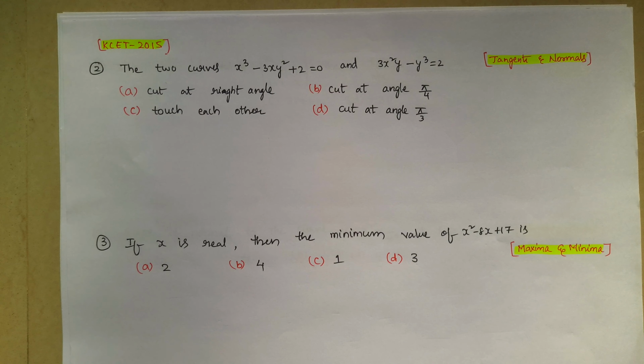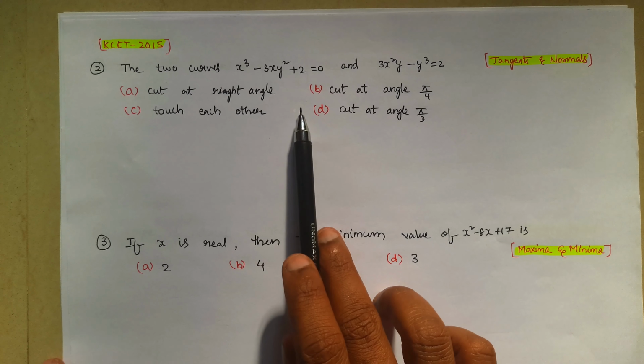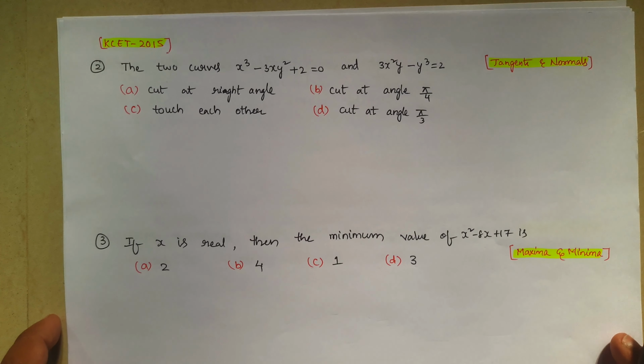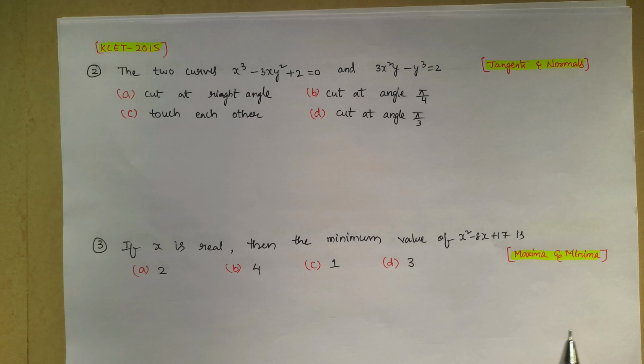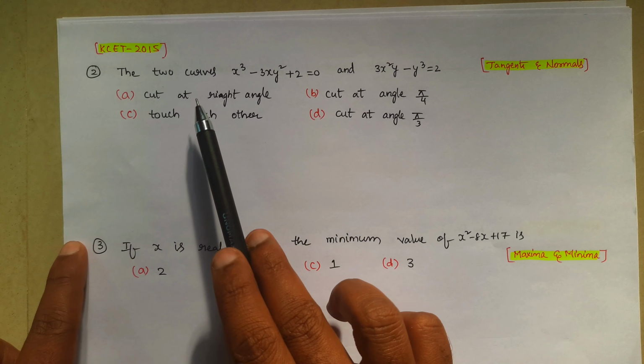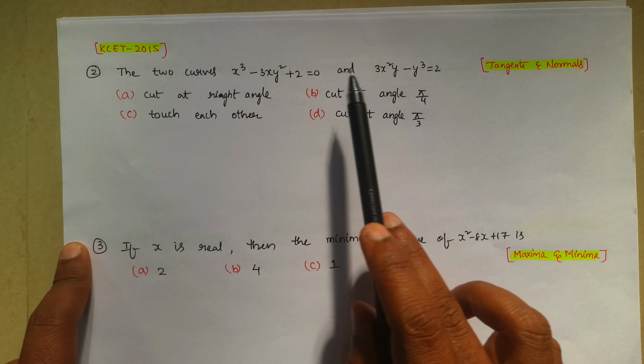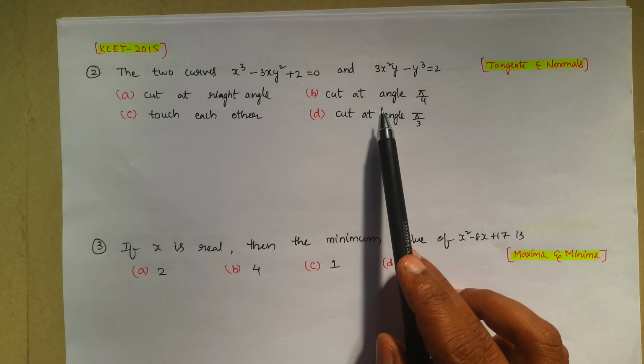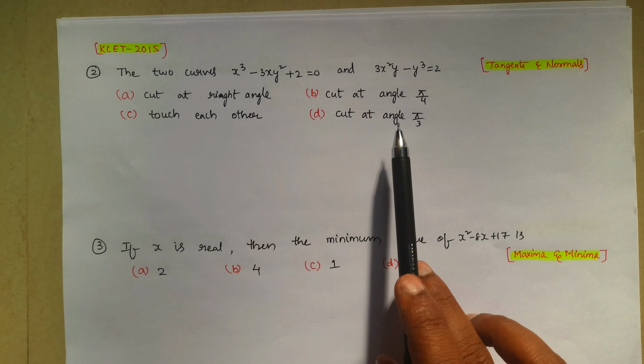This is a very important model. This question is repeated in another year also, so there you can tell the direct answer. But let us see how to work it out. Here there are two curves, one curve and another curve. They are asking whether they cut at right angle, or at pi by 4, or touch each other, or at pi by 3.